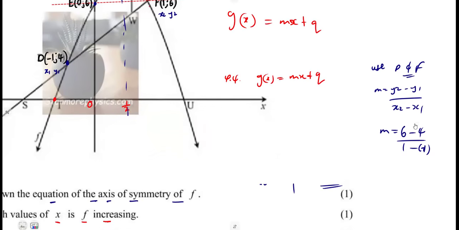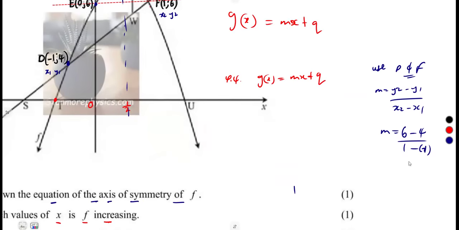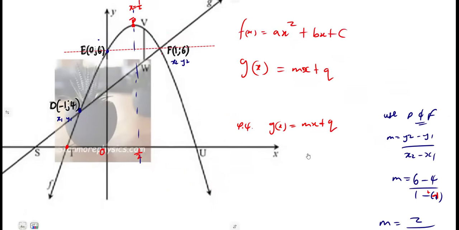So that gives us the gradient of the straight line. Our m is 6 minus 4, that's 2. Then 1 minus minus 1. Remember, this is a negative, so it's going to be positive 2. And m is 1. All right, so that's our gradient.